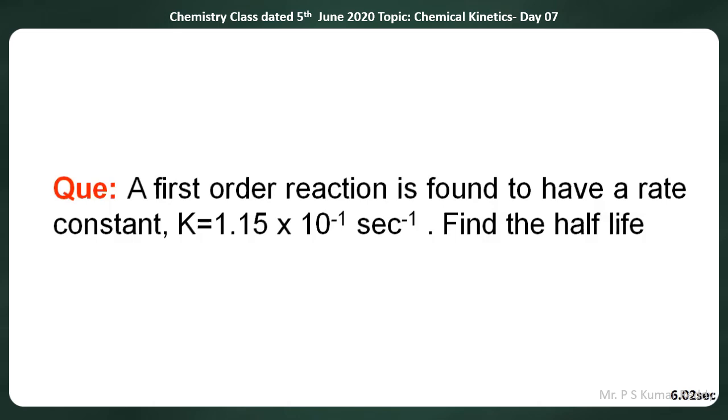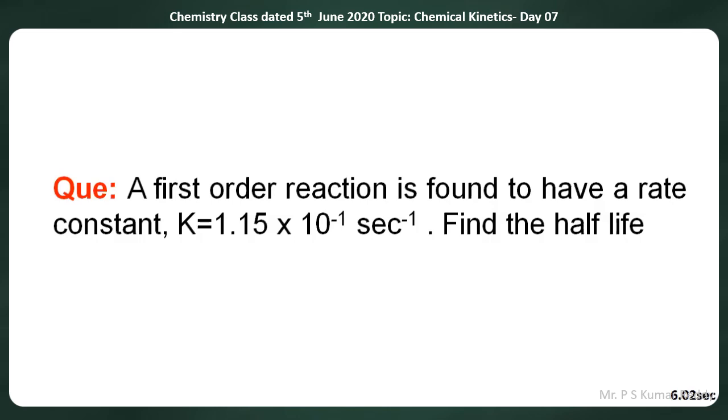What is yesterday's last problem? So next question: a first order reaction is found to have its rate constant 1.15 into 10 to the power of minus 1 seconds inverse. Find the half-life of the reaction.